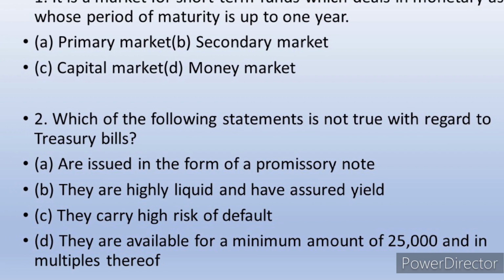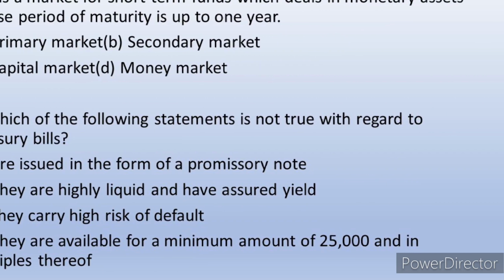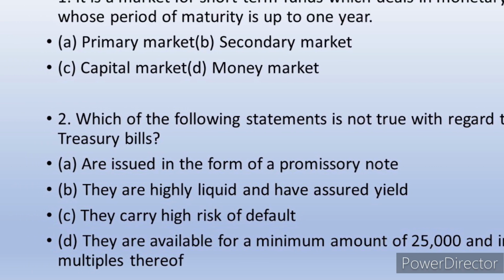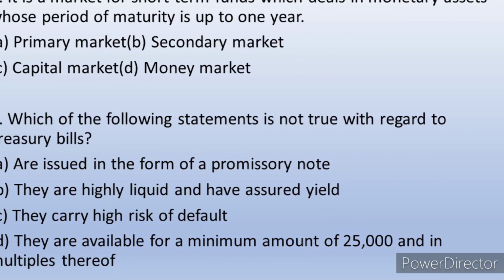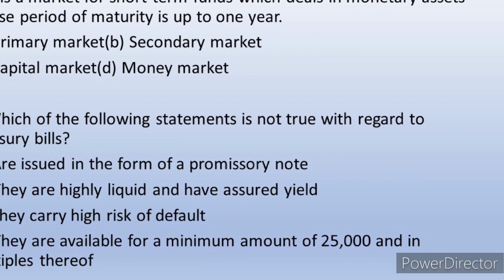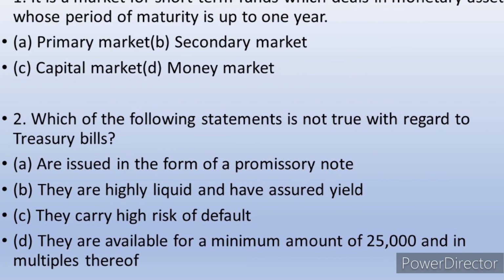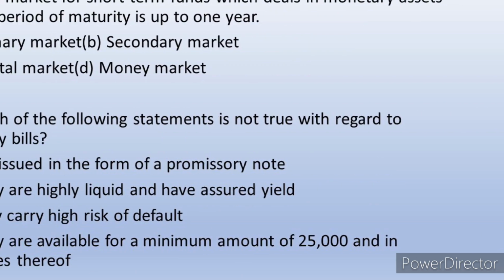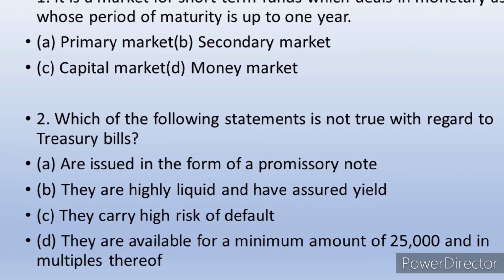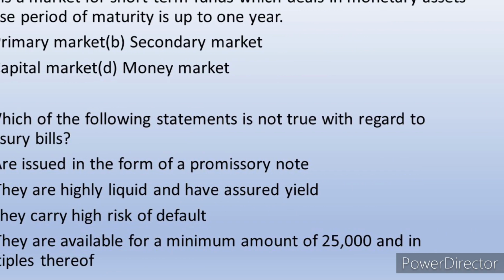The second question is: which of the following statements is not true with regard to treasury bills? Now here we need to understand what are treasury bills. The treasury bill is a short-term government security, usually of duration less than 1 year. Its maturity period is generally less than 1 year. It is sold by the central bank on behalf of the government.